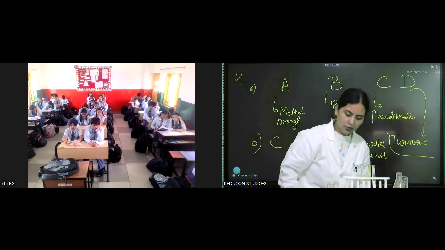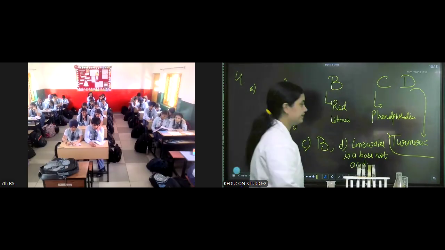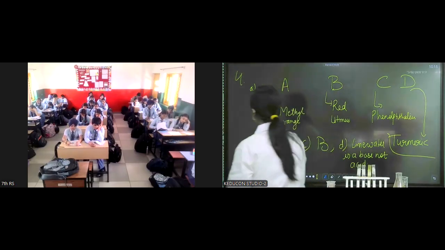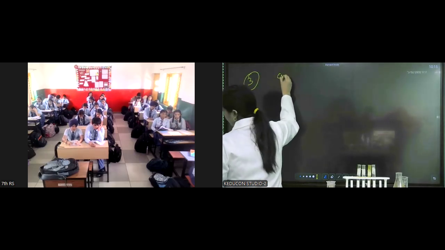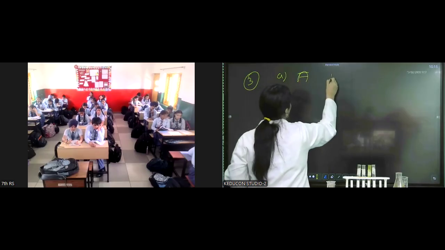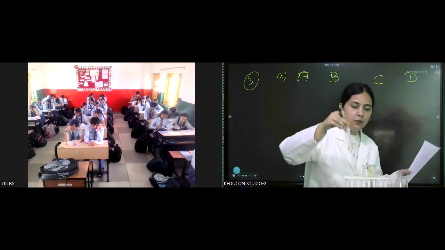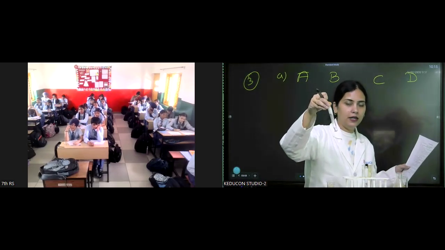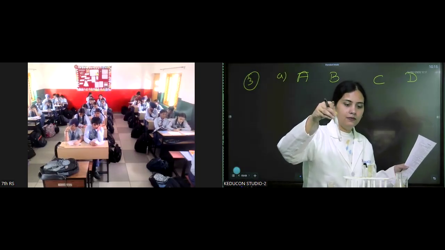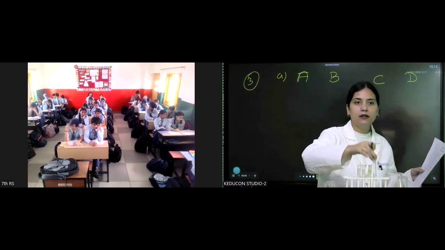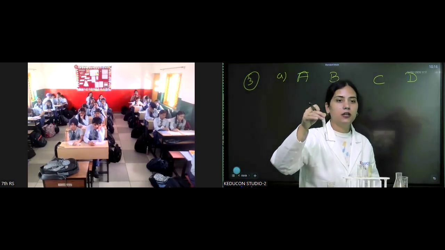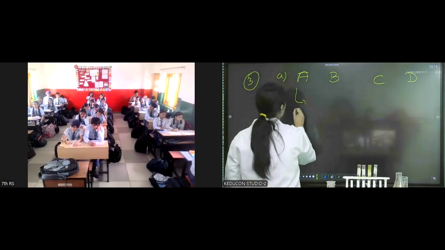So with this, let's move to question number 3. Let's go to the 3rd question. 3rd, part A. Again we have A, B, C and D test tubes. We are using vinegar, like we used acetic acid. Initial color was transparent and colorless and didn't change upon adding acid. Name the indicator. What was this indicator whose color did not change on adding acid? Phenolphthalein. So it's phenolphthalein.